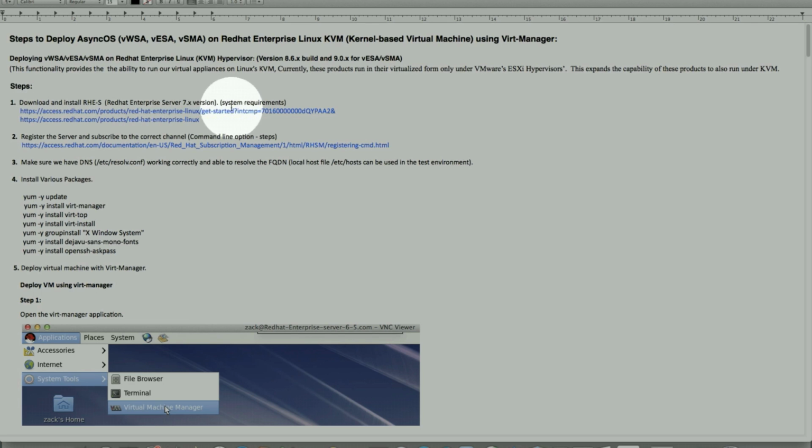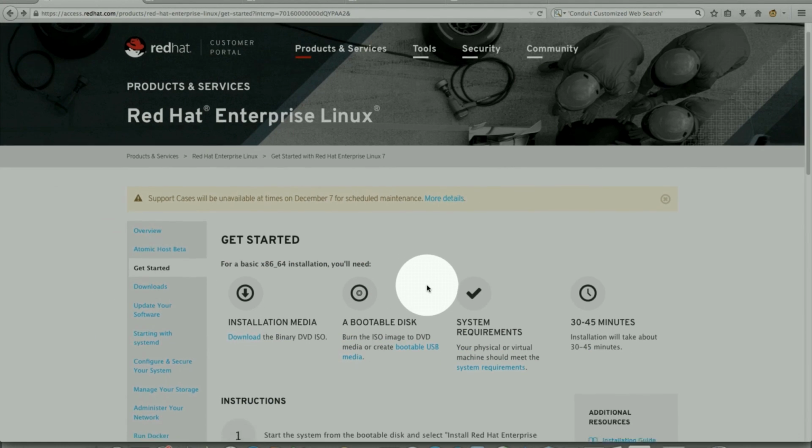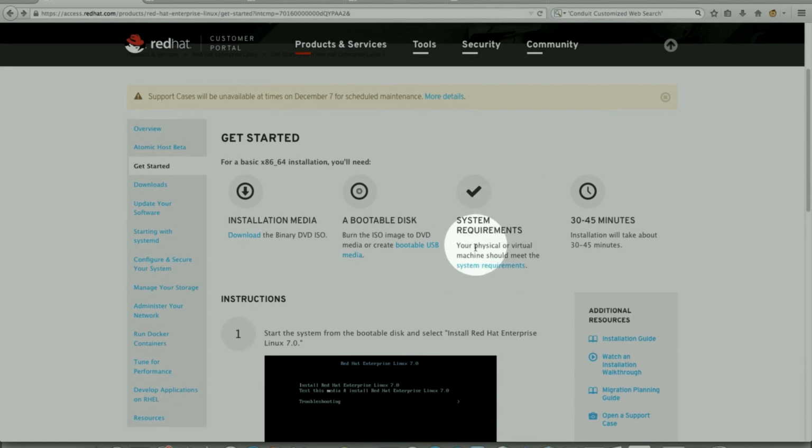On the very first link, I have opened it up in the browser here. This Red Hat Access page will help you get started. The very first thing is the system requirements: what is required at the hardware level, memory, and hard disk space.